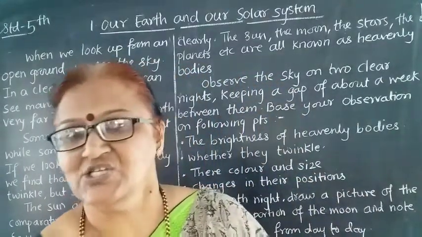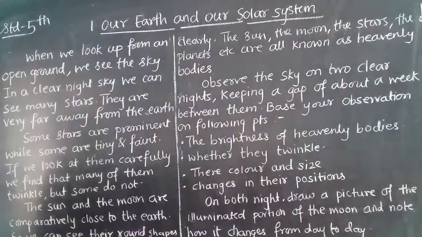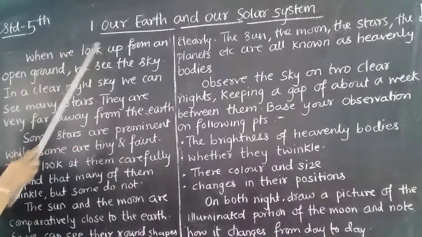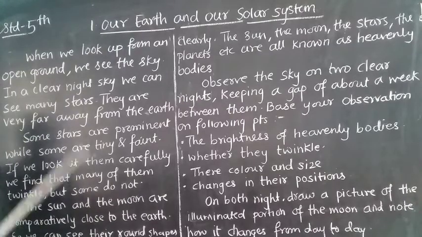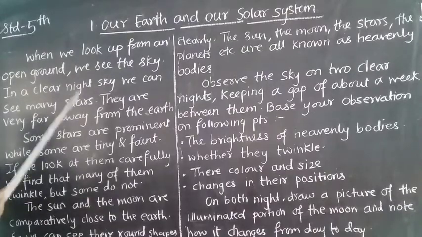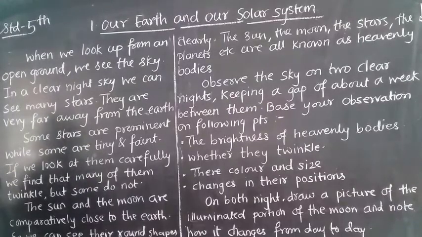See here, pay your attention here and see what we are going to learn. Whenever we are looking up from an open ground, we see the sky. In a clear night sky, we can see many stars. Whenever there is a clear night, we can see many stars in the sky. These stars are very far away from the earth.